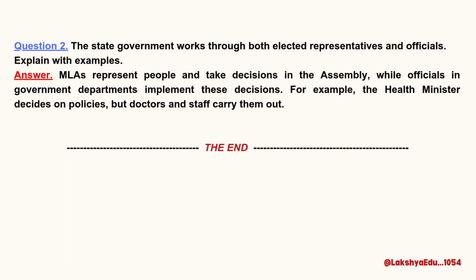Question 2. The state government works through both elected representatives and officials. Explain with examples. Answer. MLAs represent people and take decisions in the assembly, while officials in government departments implement these decisions. For example, the health minister decides on policies, but doctors and staff carry them out.